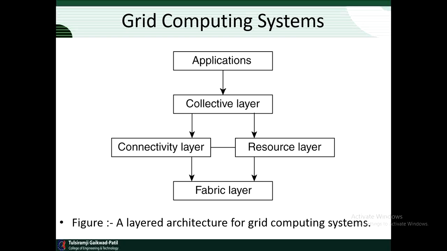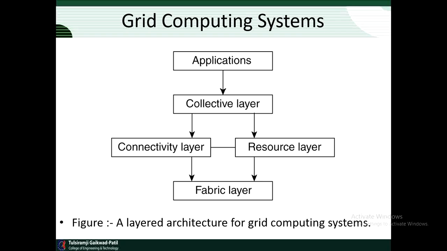Unlike the connectivity and resource layers, which consist of a relatively small, standard collection of protocols, the collective layer may consist of many different protocols for many different purposes, reflecting the broad spectrum of services it may offer to a virtual organization.